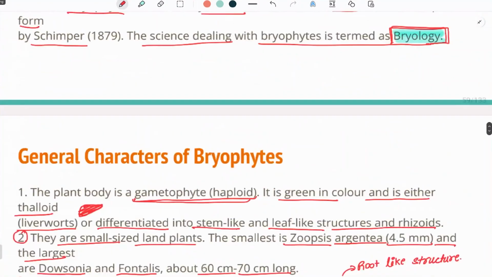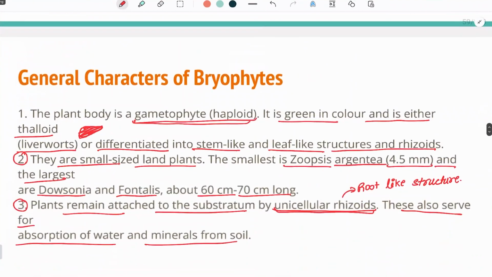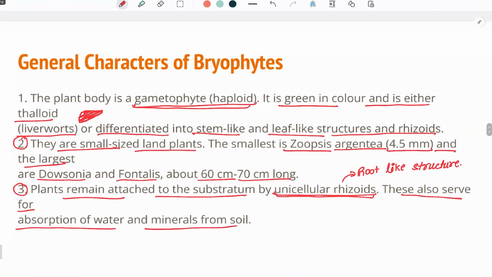Up till now, we have seen that the bryophytes are, first of all, non-vascular plants, and second, they are the first terrestrial plants, called the amphibians of the plant kingdom. They are also similar to algae because they form a mat on the surface of rocks, trees, and walls. They are very small plants, from about 4.5 mm to the largest of them, like Dawsonia and Polytrichum, at 60 to 70 centimeters and not more than that.